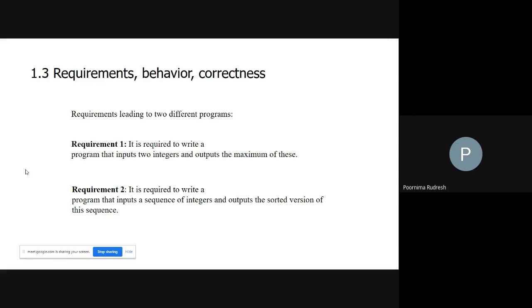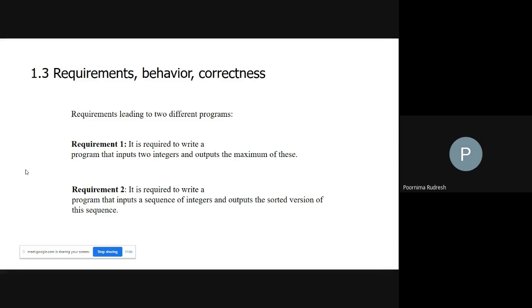There should not be any confusion in the requirements specified, and the requirements should be complete. If incomplete requirements are there, then those requirements cannot be satisfied.